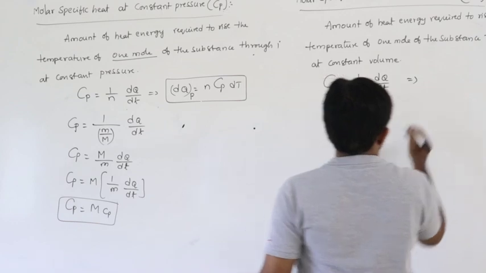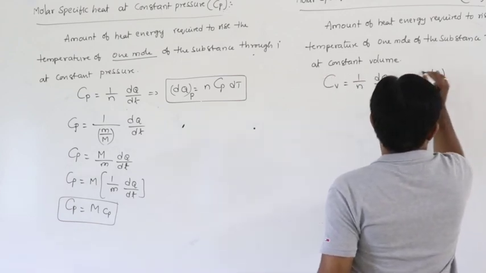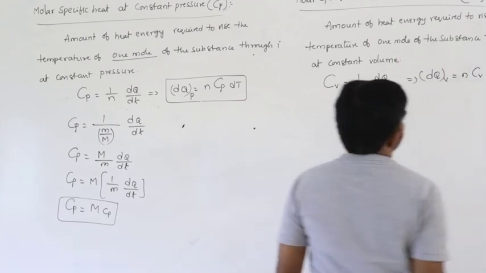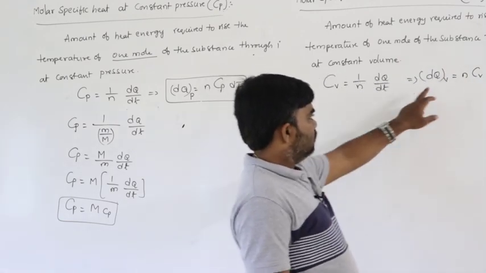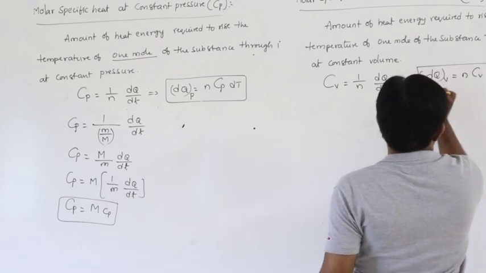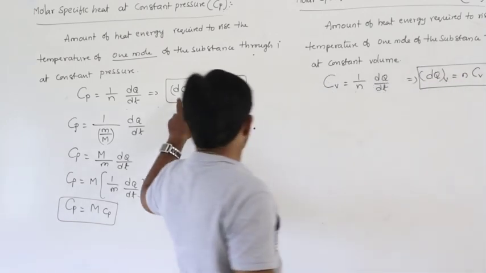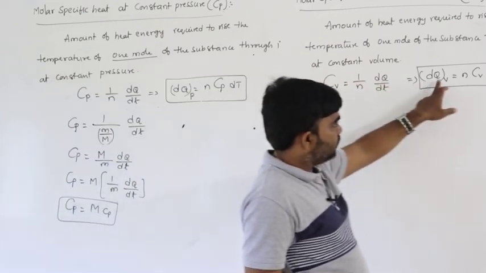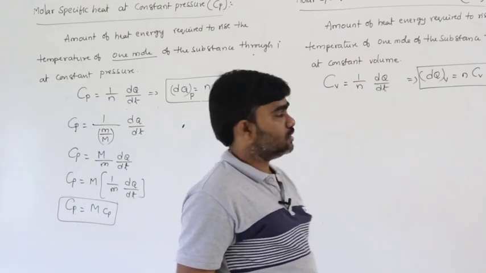So from this dq at V can be written as n Cv dt, the heat energy supplied at constant volume. If the heat energy is supplied at constant pressure, we use the earlier relation. If the heat energy is supplied at constant volume, we use this relation.